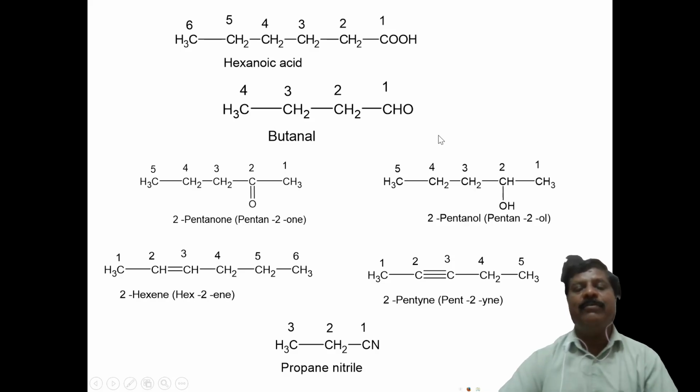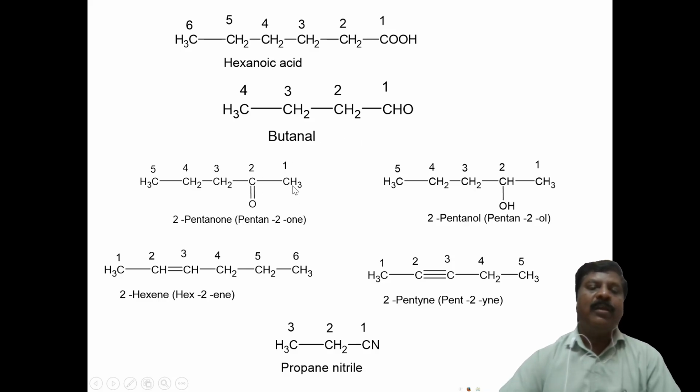Drop E and add al. That is butanal. Here, al is the suffix and the root word is butane. Drop E, add al. Therefore, butanal is the name of this compound. Similarly, you have to work out these compounds.